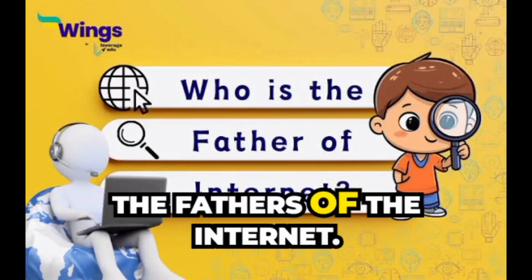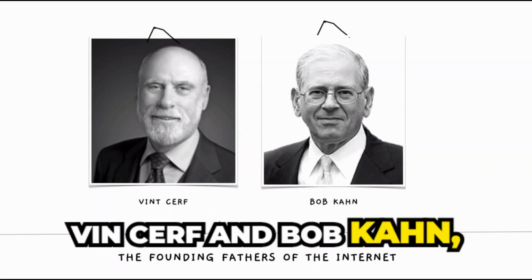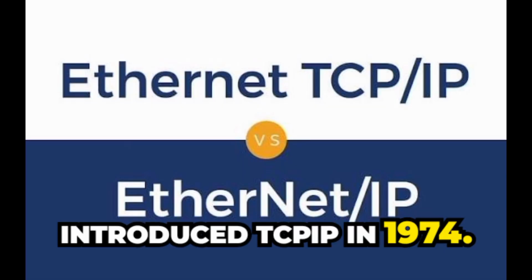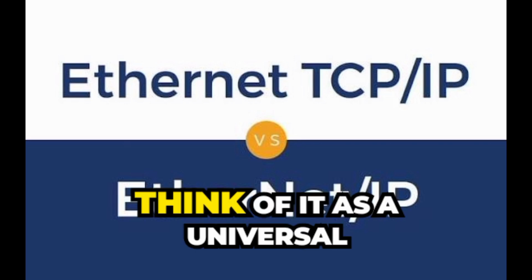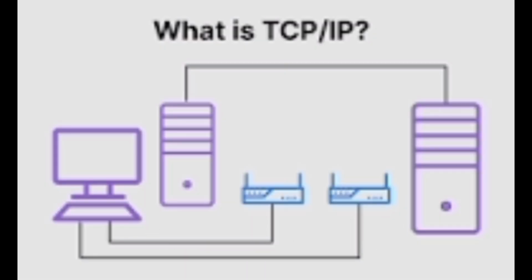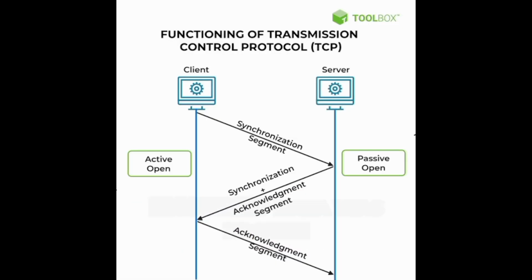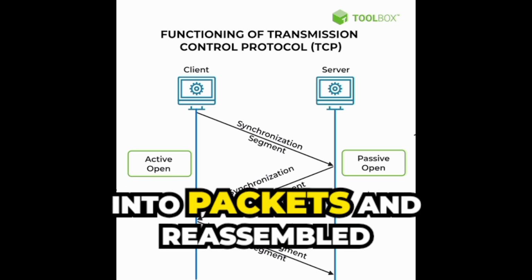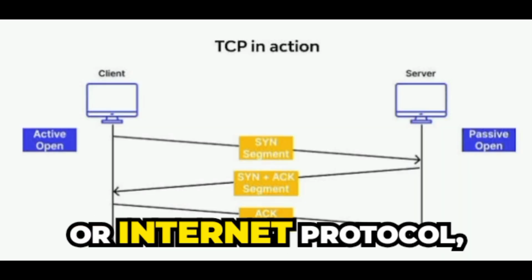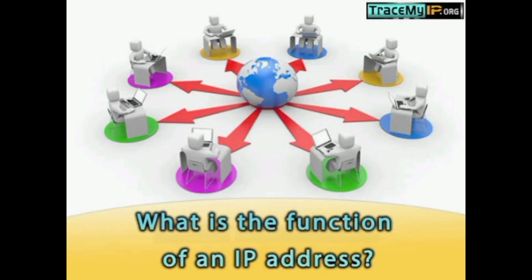The fathers of the internet. Two brilliant researchers, Vint Cerf and Bob Kahn, introduced TCP/IP in 1974. Think of it as a universal translator for computers. TCP, or Transmission Control Protocol, ensured data was broken into packets and reassembled correctly. IP, or Internet Protocol, made sure those packets found their way to the right destination.